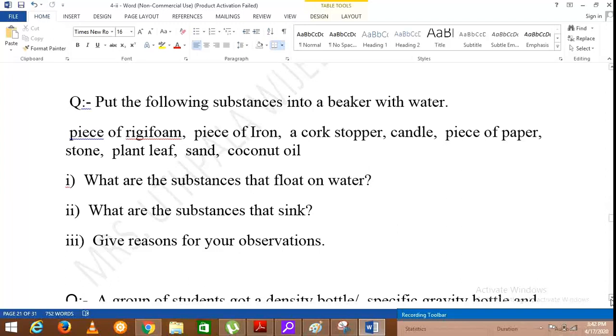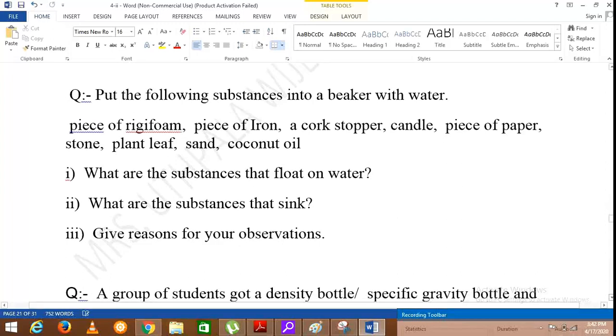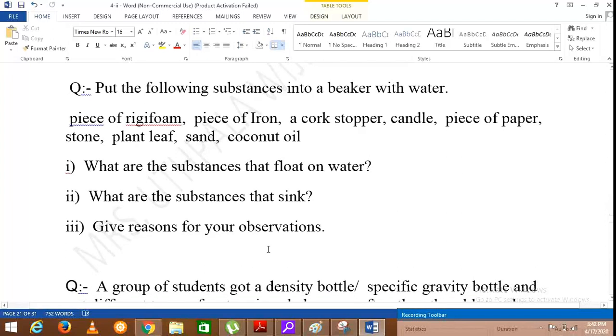So you are asked what are the substances that float on water. By experience, or you can do this and see, piece of rigiform, a cork stopper, a plant leaf and coconut oil as well as a piece of paper will float on water.